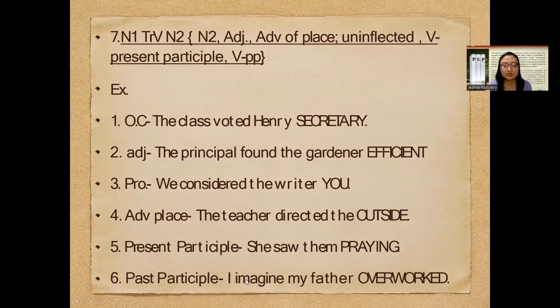The next one is I imagine my father overworked. I is our N sub 1, imagine is our transitive verb, father is our N sub 2, but right after father, what comes next? Overworked. This is an example of a past participle of the verb in a regular form, regular because it has an ed. From its regular form overwork, to make it simple past, we add ed. To make it in past participle form, we add